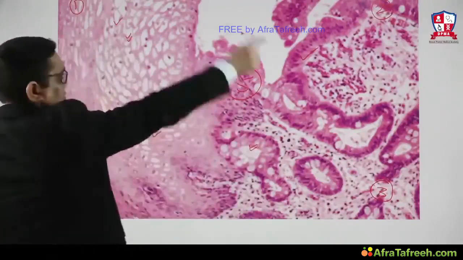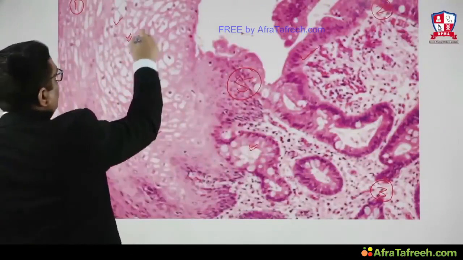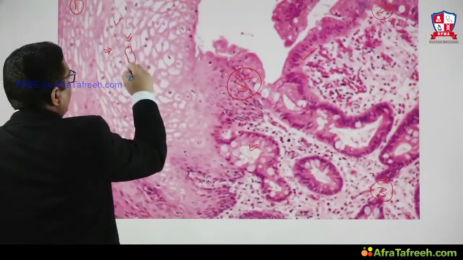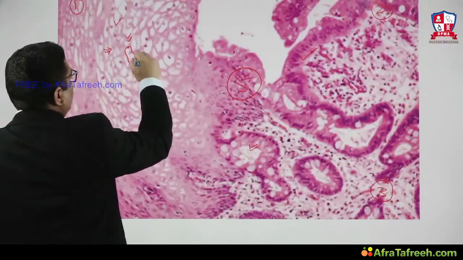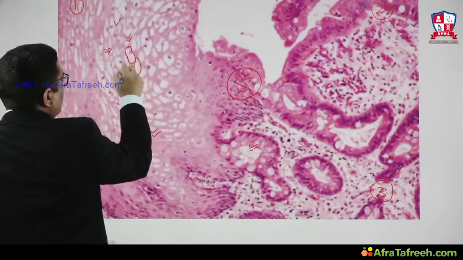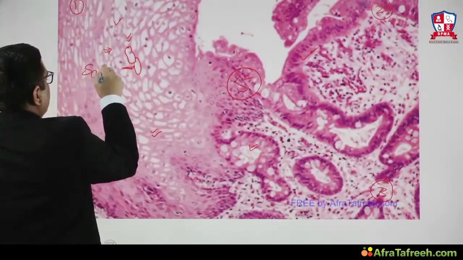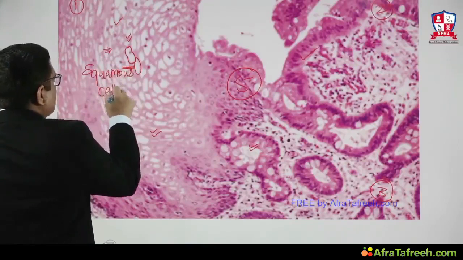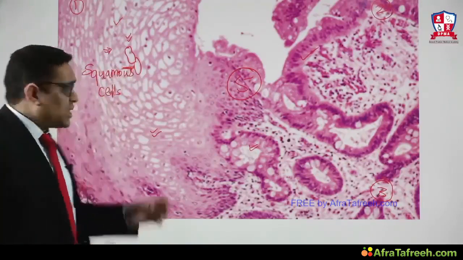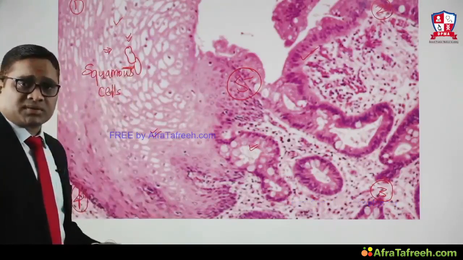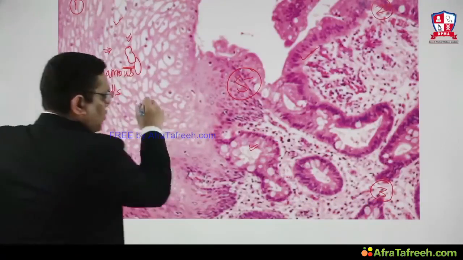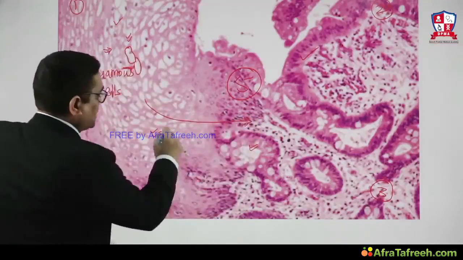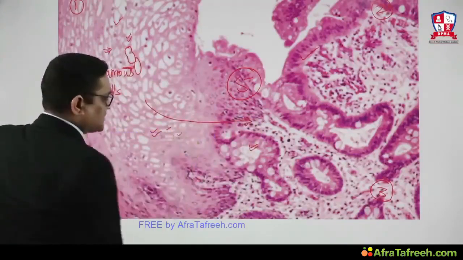So when you are seeing 1, 2, 3, 4, 5 areas and understanding these things, can you see the cells here? These are squarish, or you can see the soft tissue, they are elongated also. So what are these cells? These are the squamous cells of the esophagus. Esophageal biopsy, so we are looking at the squamous cells of the esophagus. But when you are coming down to the gastroesophageal junction here, you can see squamous cells are here also, squamous cells are here also.